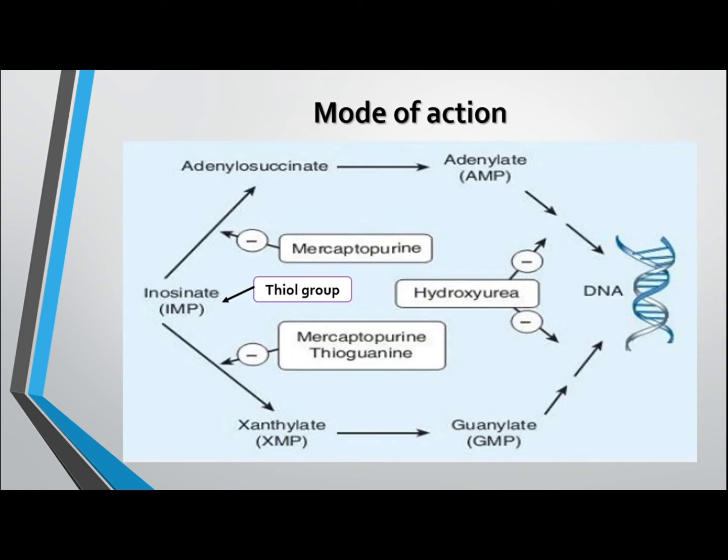As we can see, mercaptopurine is inhibiting the conversion of inosine monophosphate to adenylosuccinate, which is then converted into adenylate, but this process is blocked by mercaptopurine. In the same way here, xanthinylate cannot be converted into guanine monophosphate, and hydroxyurea, which is also produced by it, blocks the incorporation of adenine and guanine into DNA.